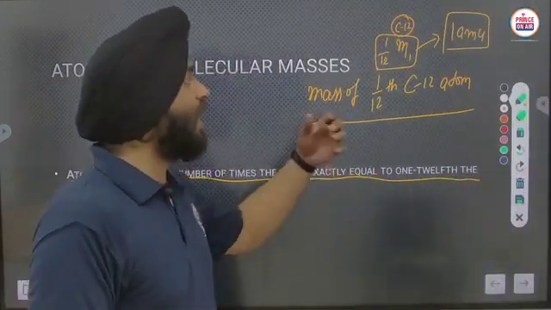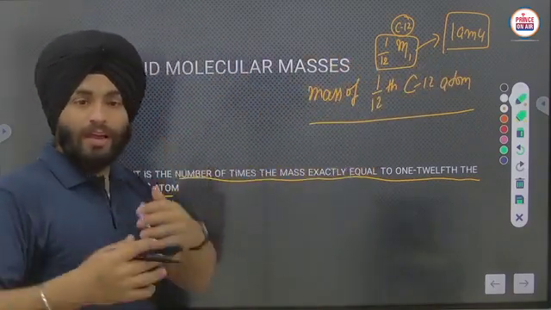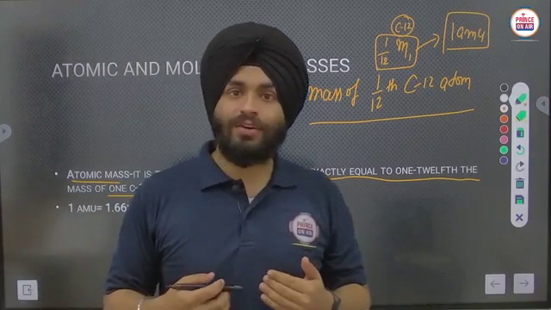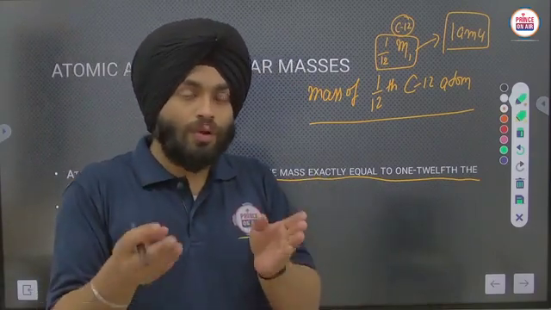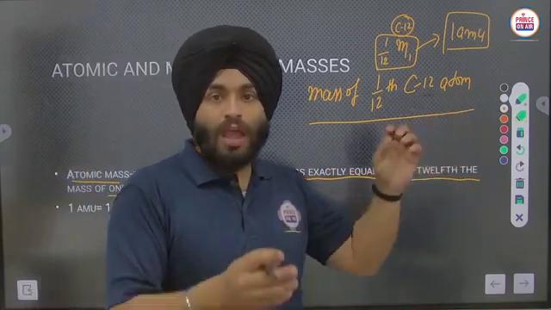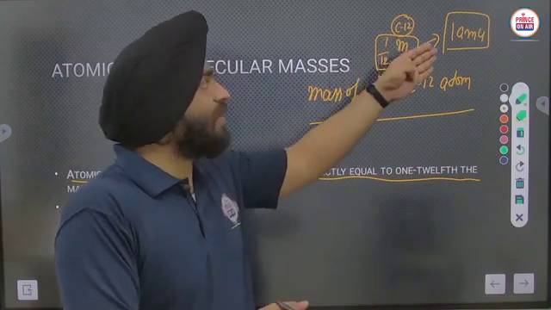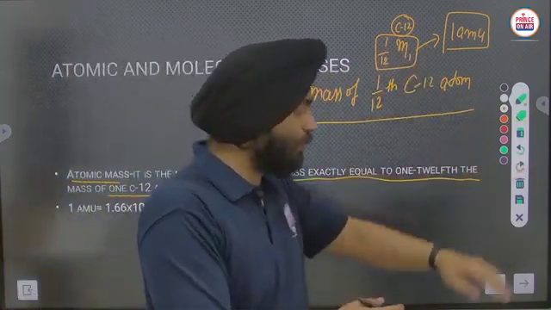Just like we consider our mass as a multiple of kilograms, in the case of atoms we use the unit atomic mass unit. And here, we see how many times the given atom's mass is related to the atomic mass unit.